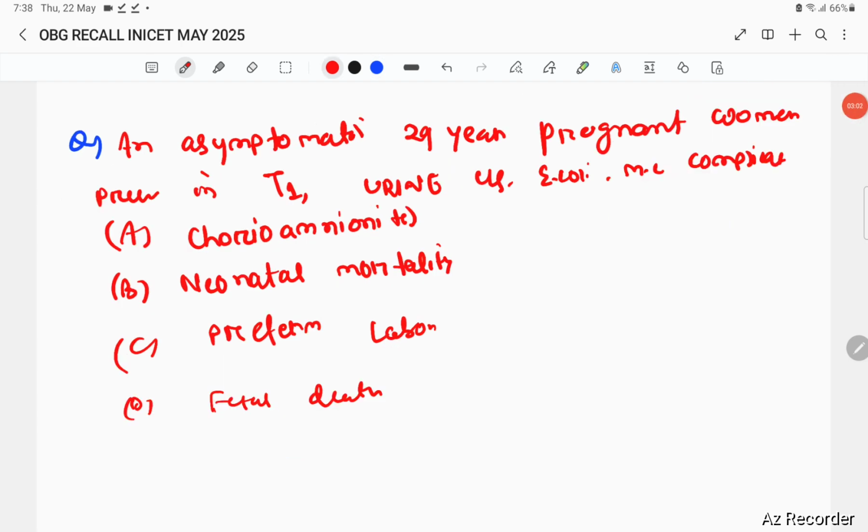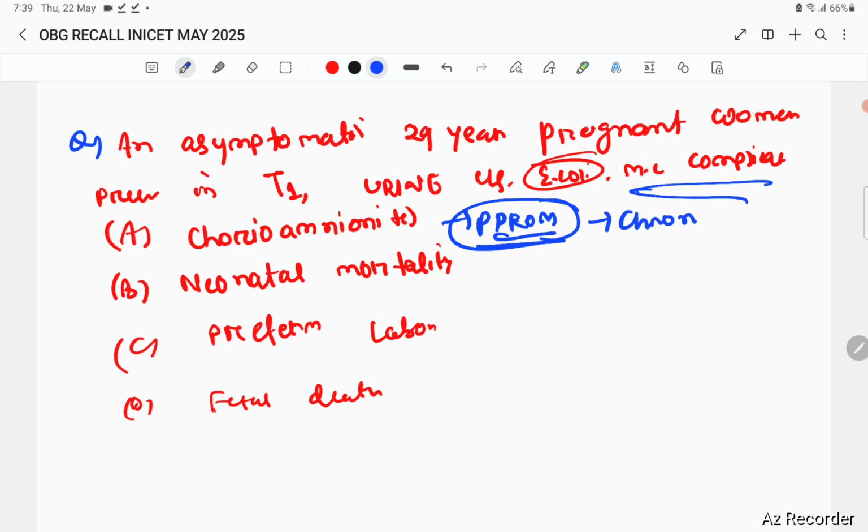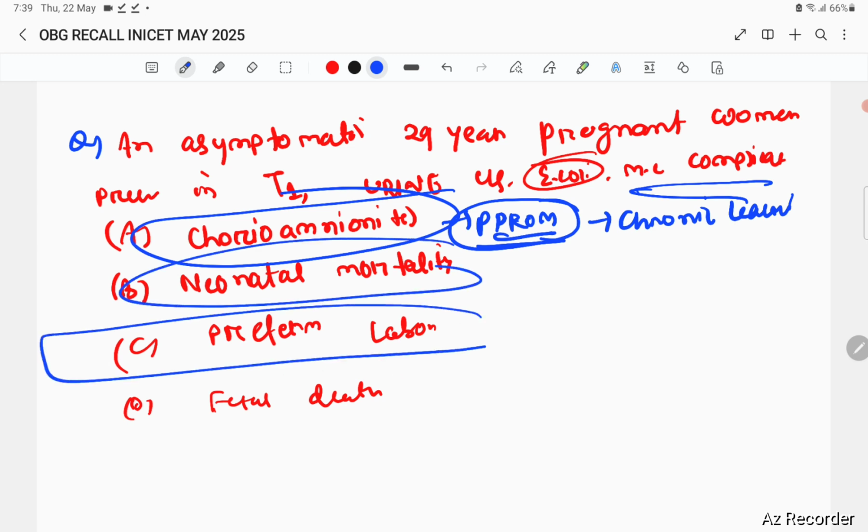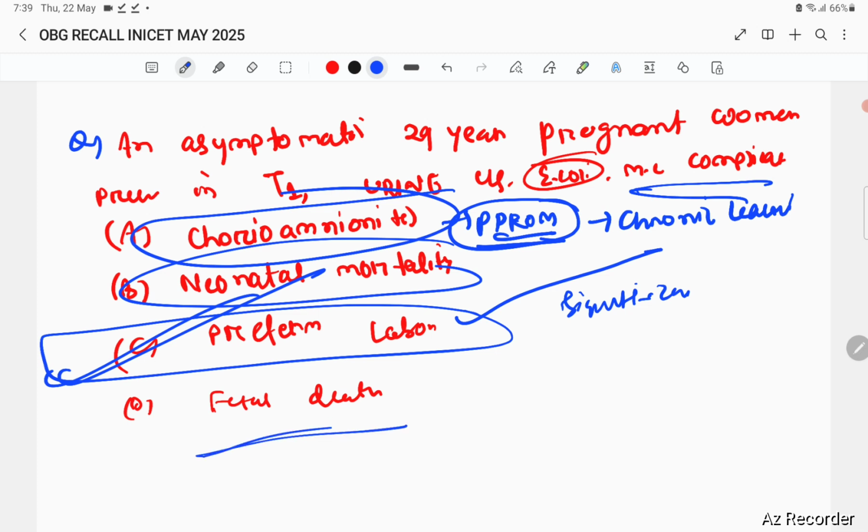The next question: an asymptomatic 29-year-old pregnant woman in the first trimester presents with urine culture showing E. coli. What is the most common complication associated with this? If there is a history of preterm premature rupture of membranes, that would be chronic leaking, and the chances of chorioamnionitis are high, but neonatal mortality is not caused that much by E. coli urine cultures. Asymptomatic significant bacteriuria causes preterm labor, so this is the answer. Fetal death is usually not caused by UTI.